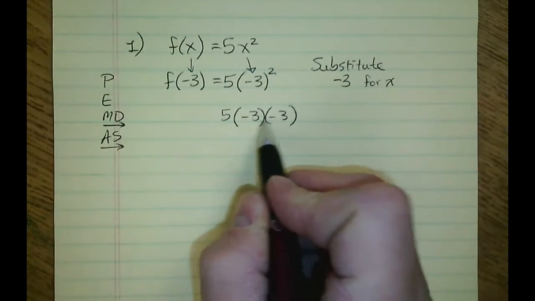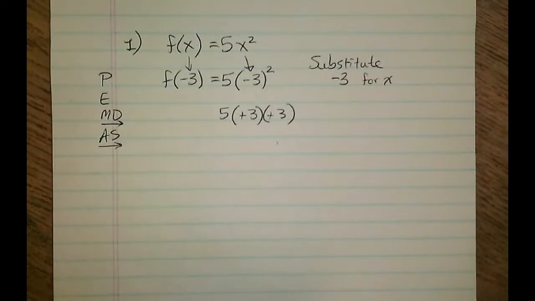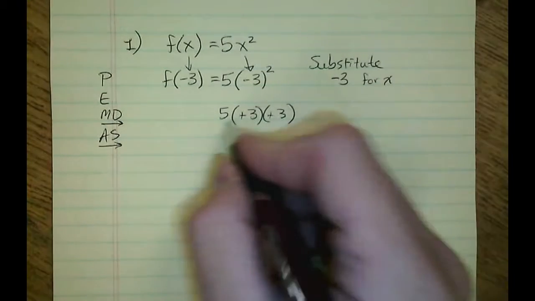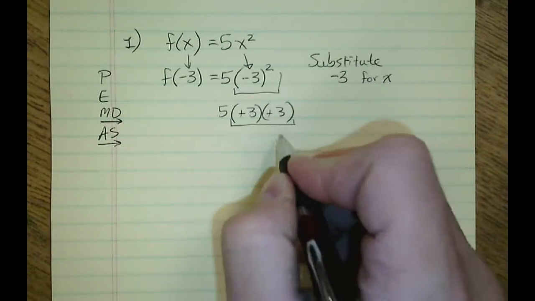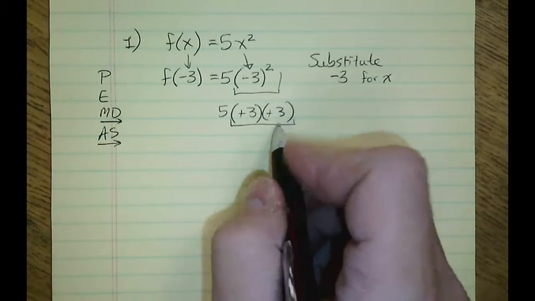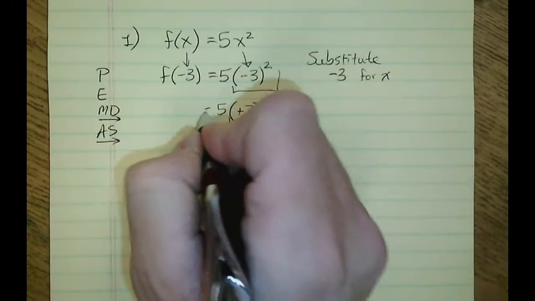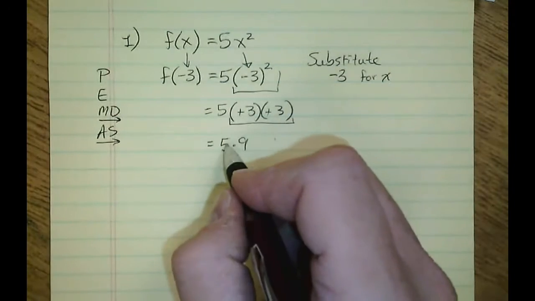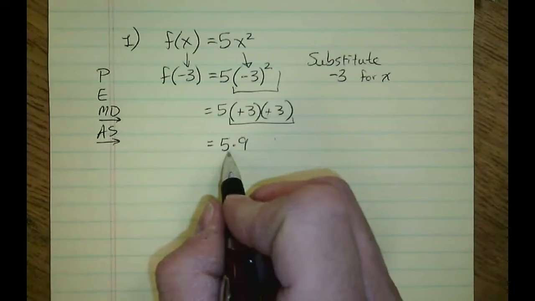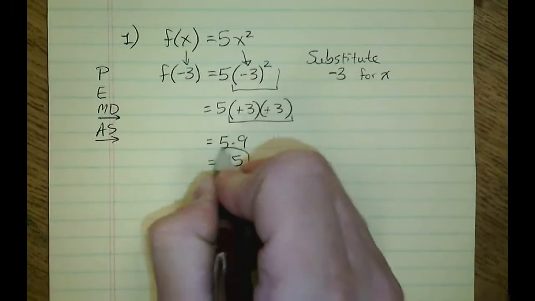These two things will multiply together to cancel out. Positive and negative makes a positive. That means that -3 squared is the same as 3 times 3, which means that it's the same as 9. And then I bring the 5. The 5 wasn't messed with all the way through, so I'm going to multiply the final result, 5 times 9, and we get an answer of 45.